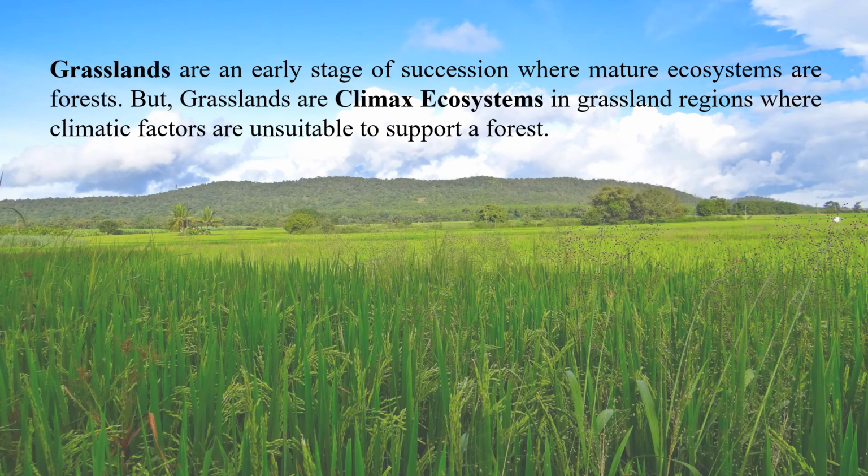Grassland ecosystems are an exceptional type of ecosystem. They are an early stage of succession in regions where the mature ecosystem are forests. However, grass ecosystems are also climax ecosystems in grassland regions where there is not enough rainfall to support a forest. Desert ecosystems are also climax ecosystems where there is not enough rainfall even for grassland formation. In some cases, there is enough rainfall for grass, but overgrazing can also change that grassland into a desert. Thus, you can see that other factors are also very much responsible for the type of ecosystem it will form.